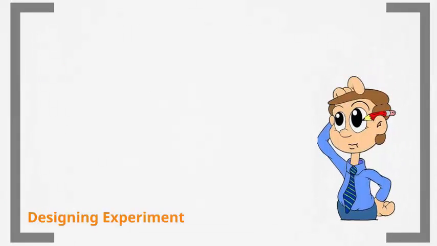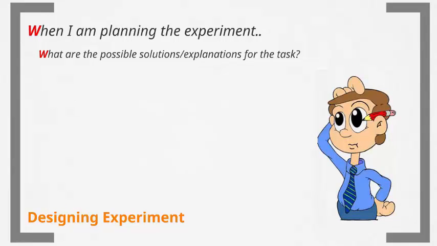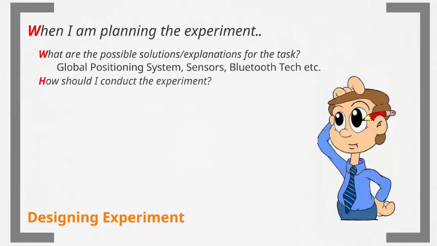In the next phase, designing experiment, Aristotle can ask himself, what are the possible solutions or explanations for the task? For auto navigation cars, Aristotle can use technologies such as GPS, sensors, or Bluetooth. How should Aristotle conduct the experiment? Aristotle can test with real cars or test with a simulated environment.